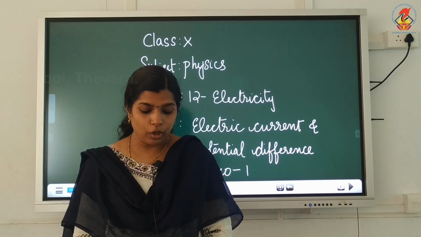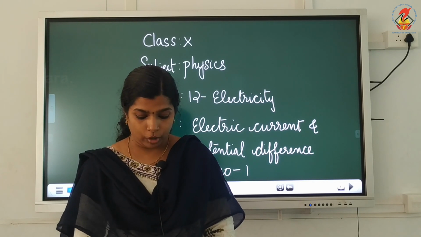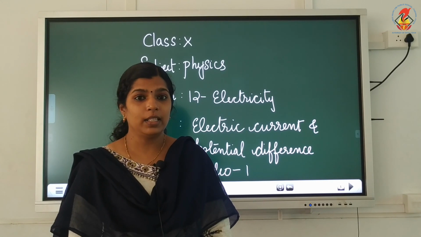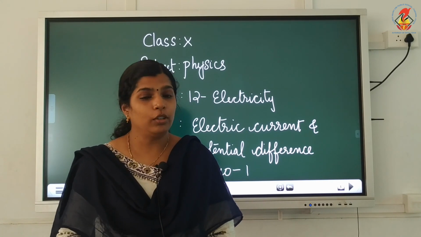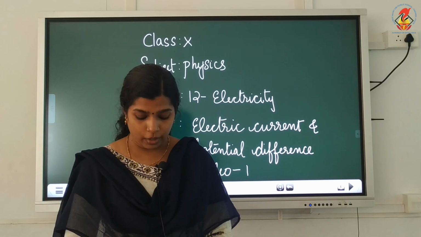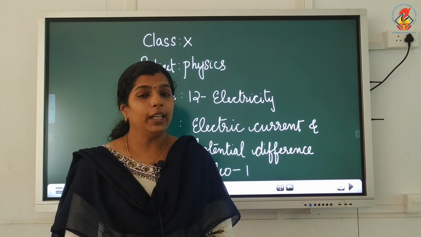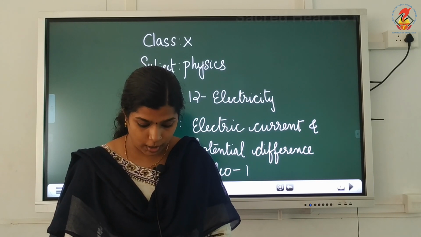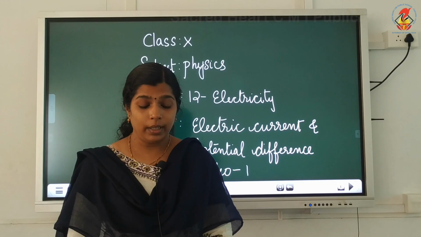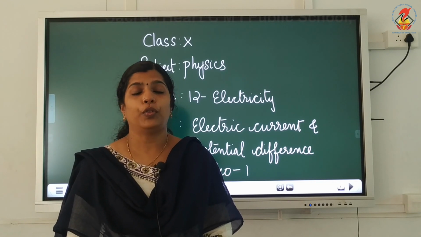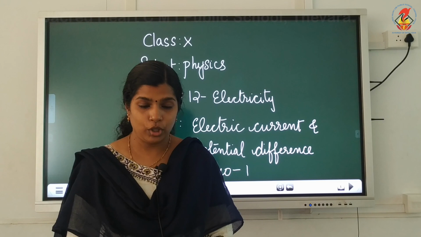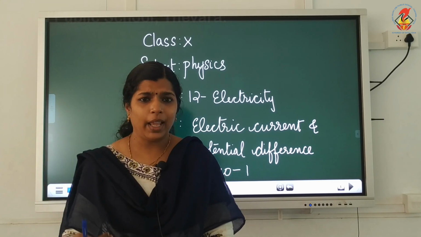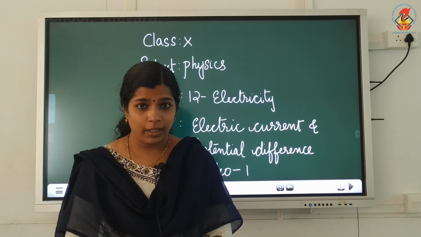These electrons are not bound to any particular atom and move freely inside the metal in a random manner. So, these electrons are called free electrons. Therefore, conductors like metals contain a large number of free electrons which can move from one end of the conductor to the other.